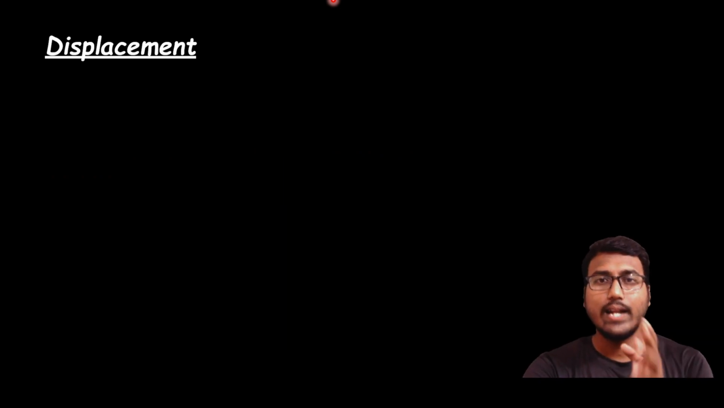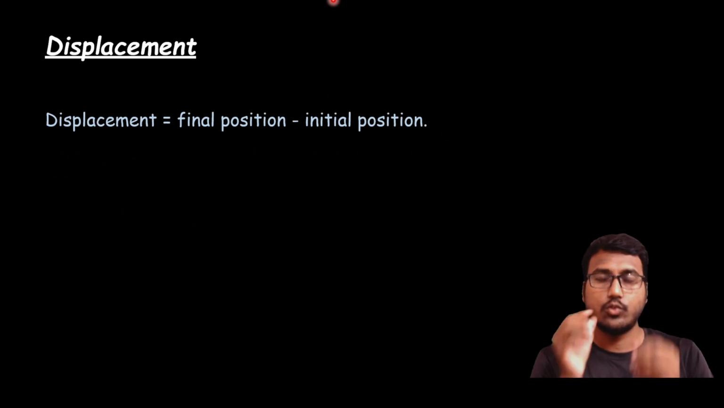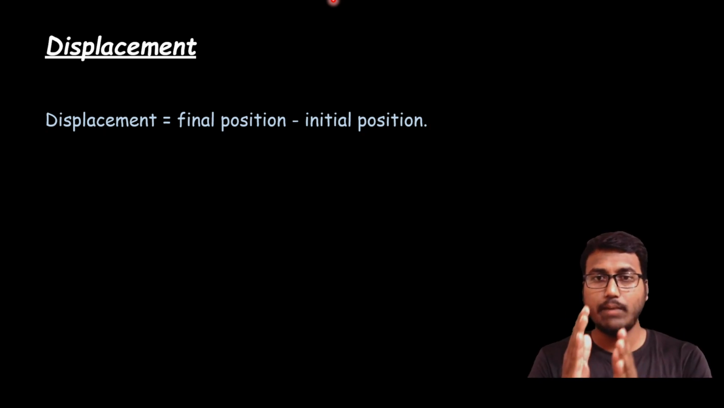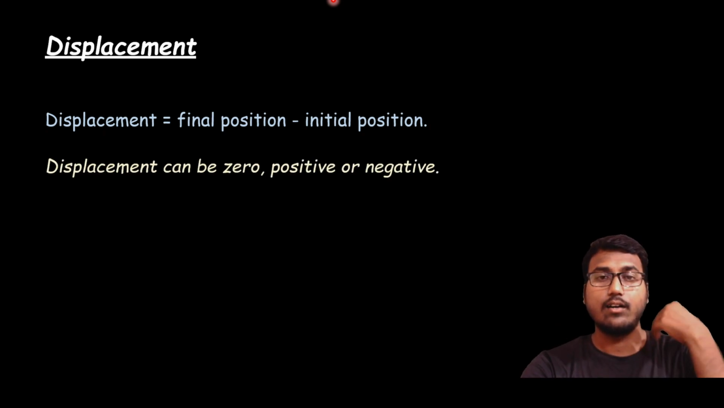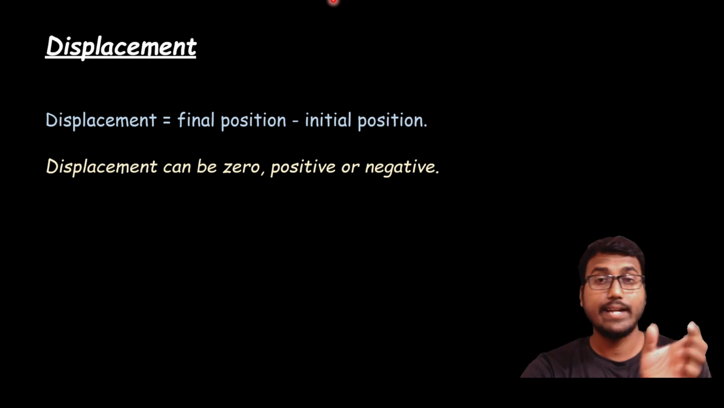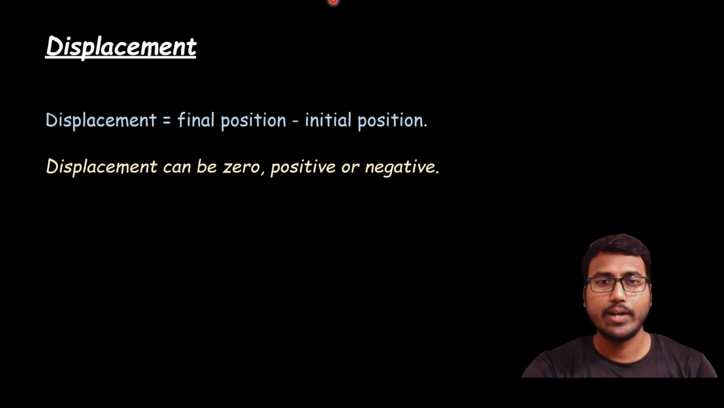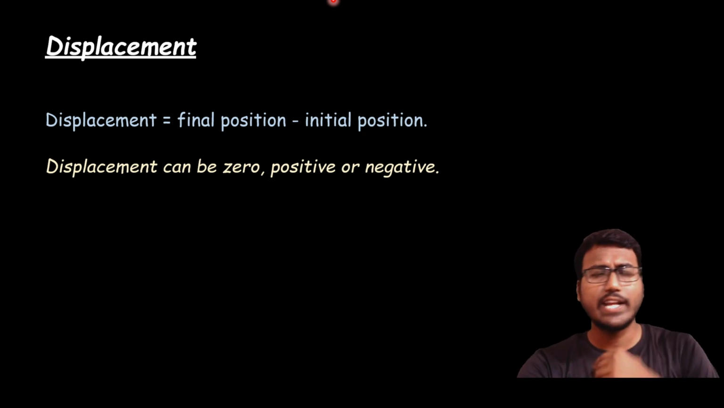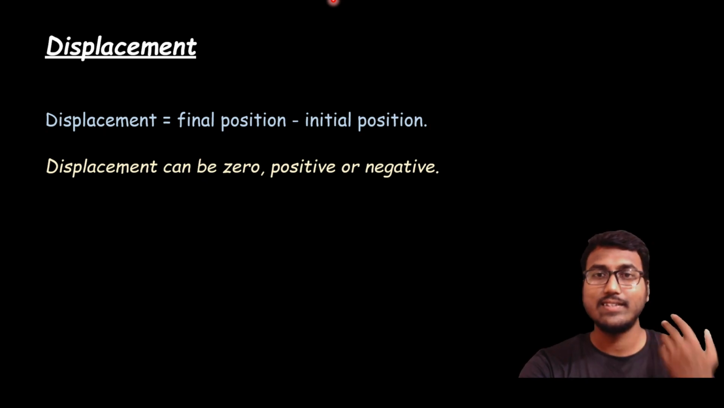So now let us understand the change in position. What does it mean? So always you have to find displacement with respect to this formula. Displacement is final position minus initial position. Okay, so now let's understand the value of final position minus initial position, how it will become displacement. And one more important thing is displacement can be 0, positive or negative. So it can be any value, that may be positive, negative or 0.